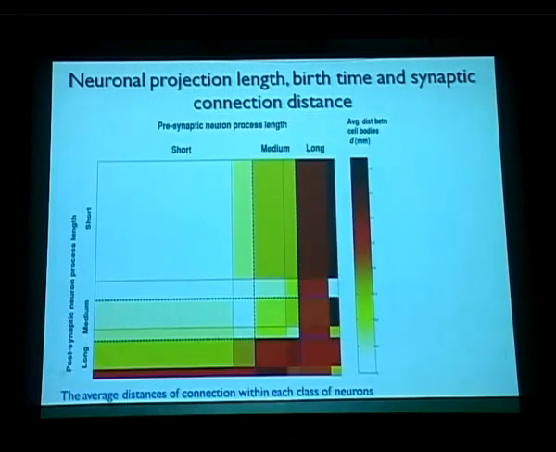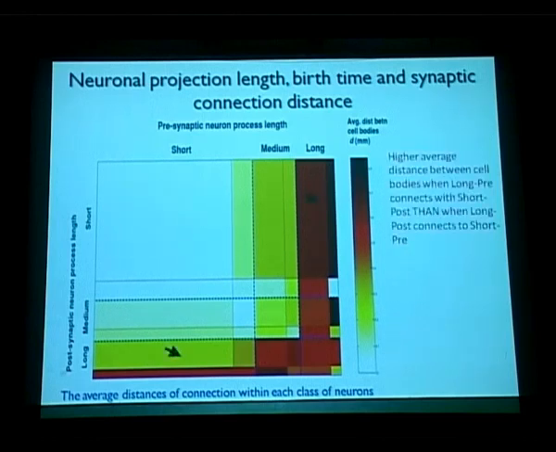Along with this is a derivation of the previous slide. So what we have basically done is take those neuronal pairs which have connections between them and average out the cell body distance. As you can see, white means that the cell body distances are very close together. The darker it is, the further apart they are.